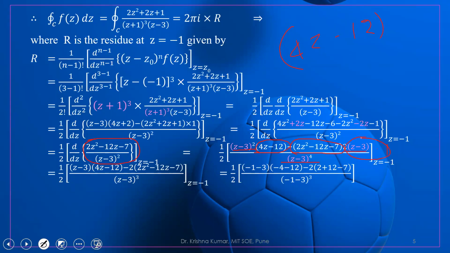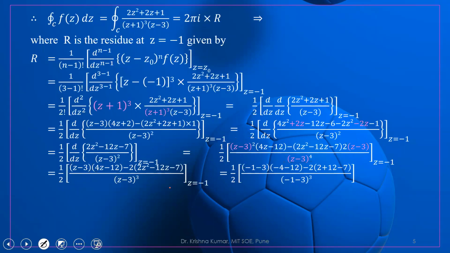So 2(z minus 3). Again look here, z minus 3 is common, so we can take z minus 3 as common, and it will cancel. Its power is 2, so we have only z minus 3 and 4z minus 12, and this z minus 3 will be outside. So this will be eliminated, and its power is 4. So we have (z minus 3) whole to the power 3. Okay, no need to multiply this part because we have already differentiated.